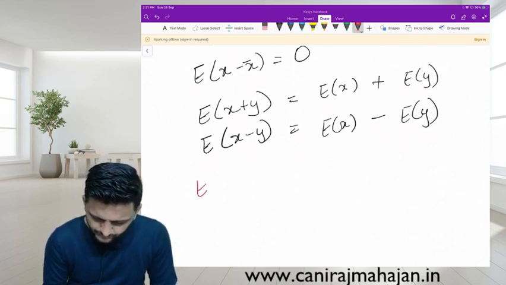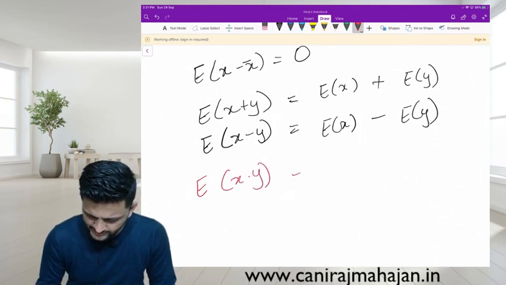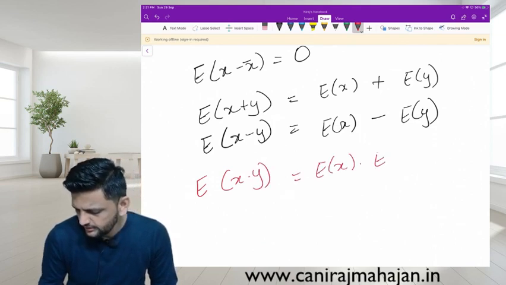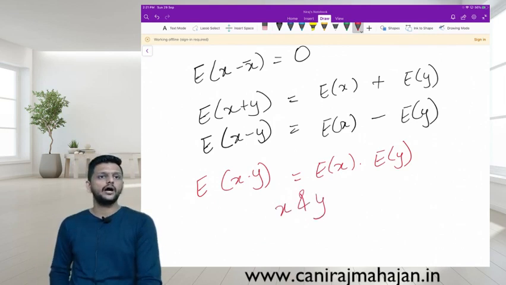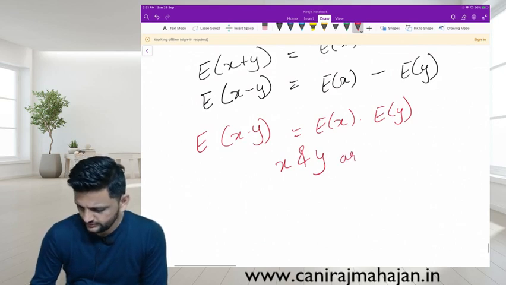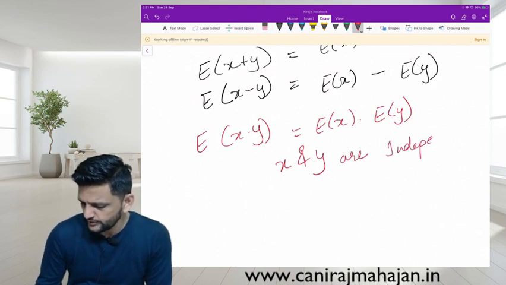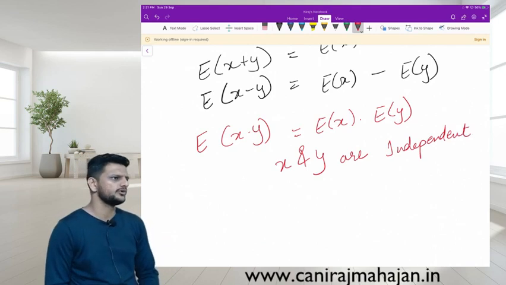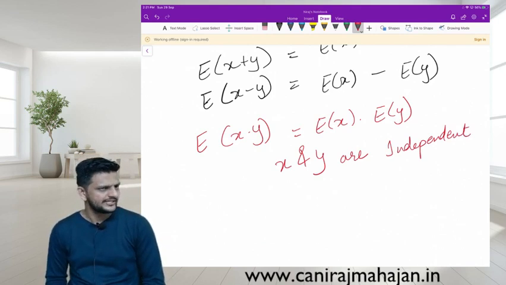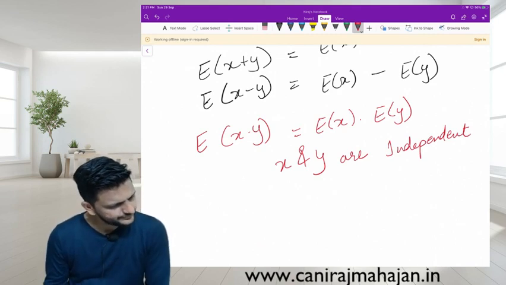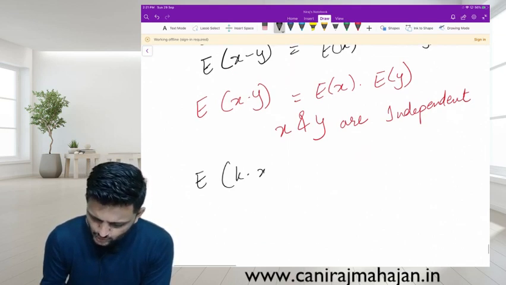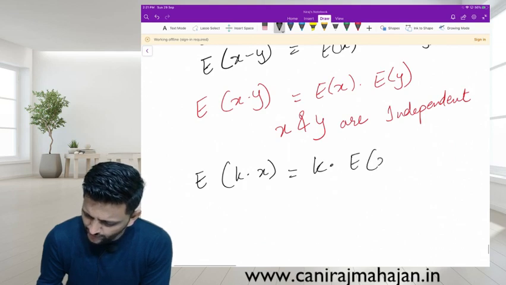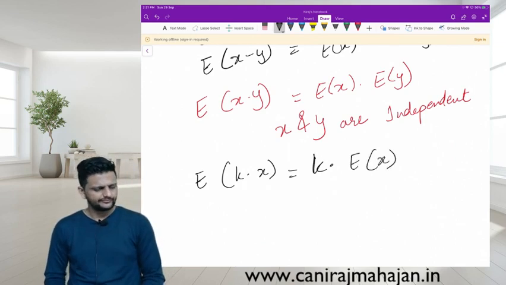E of x into y is E of x into E of y, provided x and y are independent. Okay. Theory questions are mainly asked on this also. They have to be independent to use this property. Okay, till here. What else? E of k into x, that also: constant into x is constant into E of x. That is fine till here.